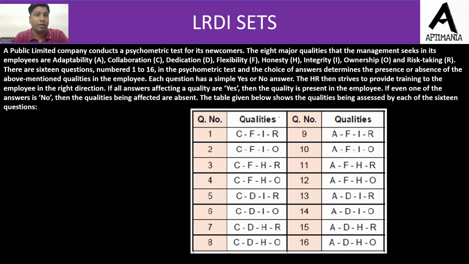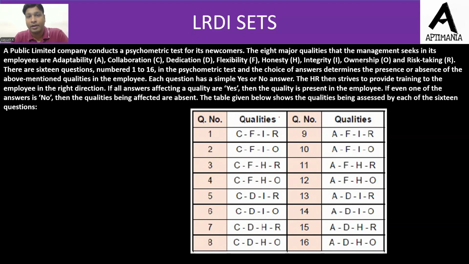presence or absence of the above mentioned qualities in the employee. Each question has a simple yes or no answer. The HR then strives to provide the training to the employee in the right direction. If all the answers affecting a quality are yes, then the quality is present in the employee. If even one of the answers is no, then the quality being affected is absent.